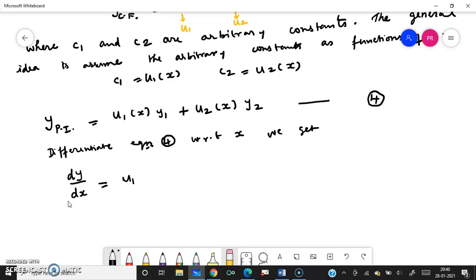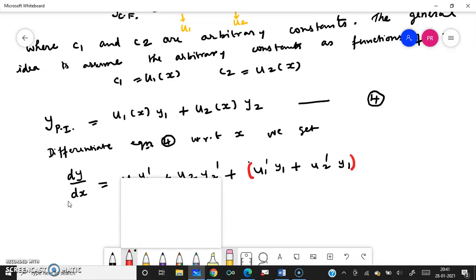u1 into what is my? It is the uv method, right? First, u1 I am going to keep as it is, and then I am going to differentiate y1, so y1 dash, plus u2 I am going to keep as it is, and I am going to differentiate y2, that is y2 dash, and u1 I am going to differentiate, and y1 will be as it is, and u2 I am going to differentiate and y2, right? This I don't want, so I am writing it separately, right?